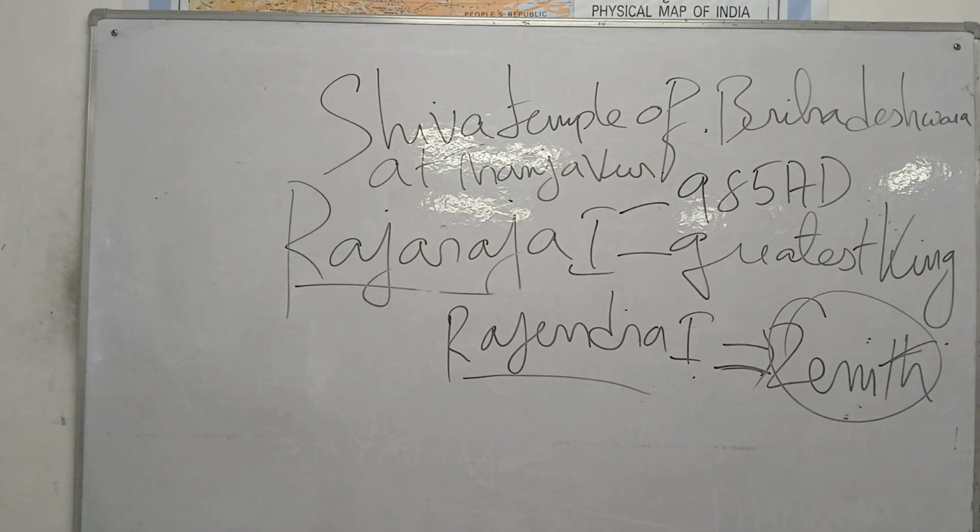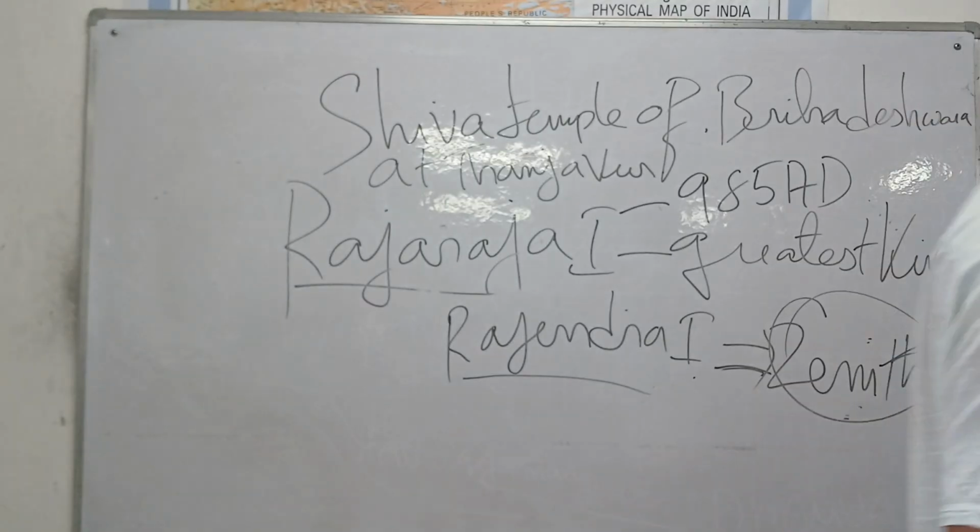Rajaraja I was replaced by his son, Rajendra I. And the Chola dynasty reached its highest point during this reign. It was Rajendra I, the greatest king. It was during the reign of Rajendra I that the Chola dynasty reached its zenith.